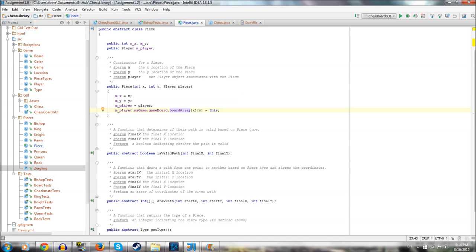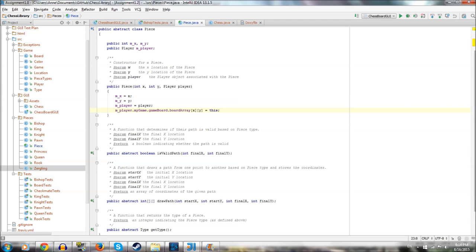Now, right off the top of my head, I'm thinking it makes total sense for a game board to have the pieces. I think that makes sense. But having the player associated with the game, perhaps it should be the other way around. I don't know. You guys can decide. That's one of those design choices I was talking about. What should contain what? How should things interact with and access each other, right?